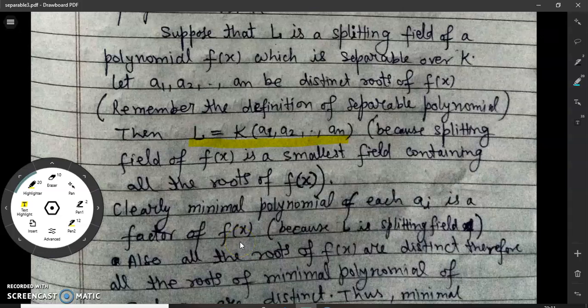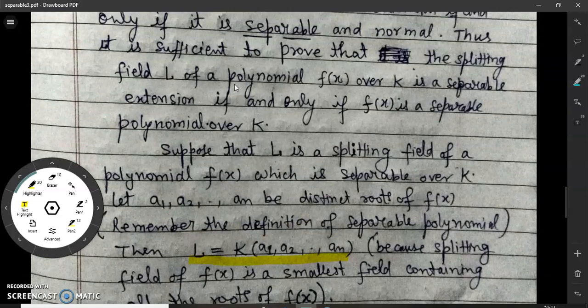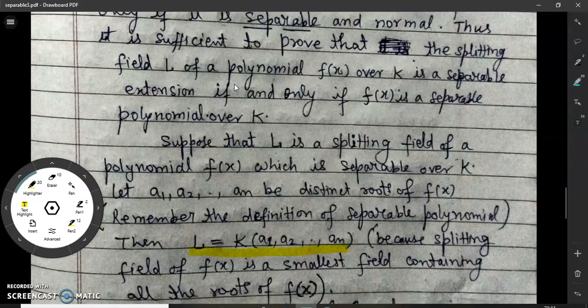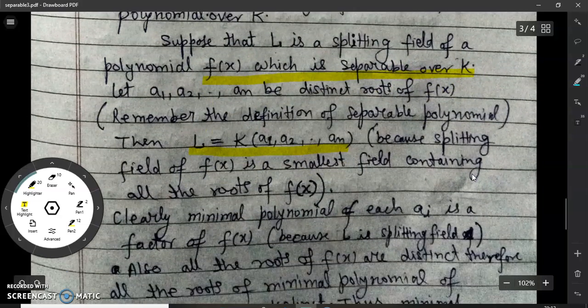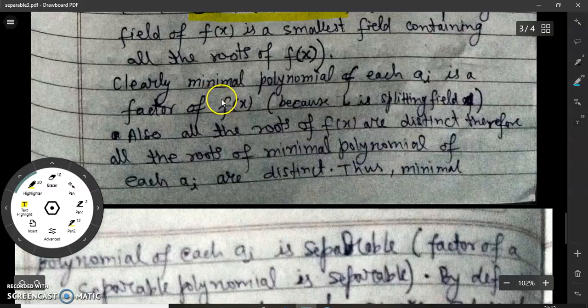Here we have assumed that L is a splitting field of the polynomial f(x) which is separable, meaning all the roots of f(x) are distinct.